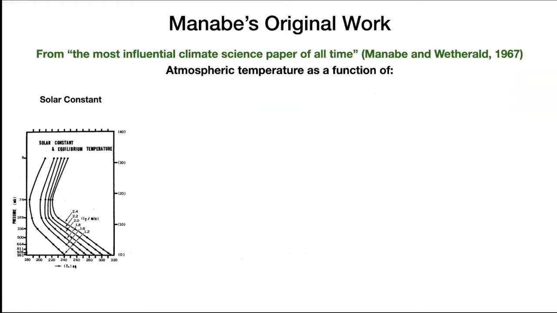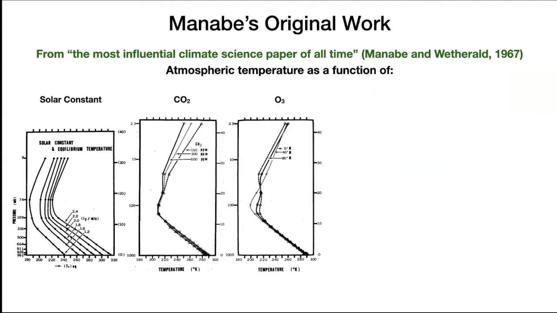This figure is from that paper whose title I showed you earlier. These different lines are the temperature of the atmosphere with different solar constants. The rightmost line is when the sun is strongest, and that's when he gets the temperature to be warmer everywhere in the atmosphere.